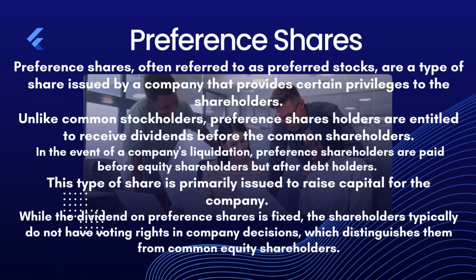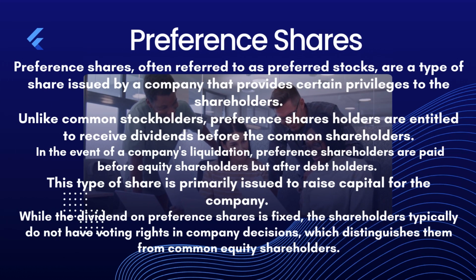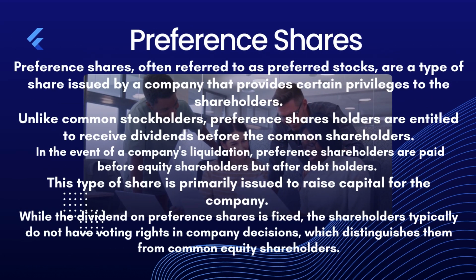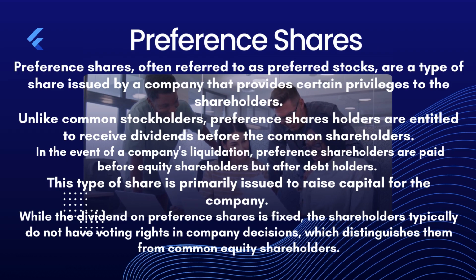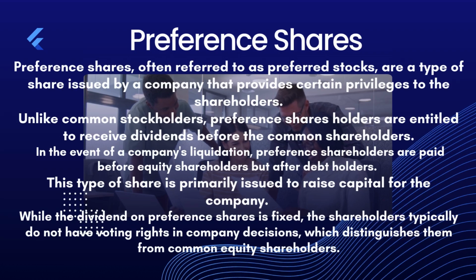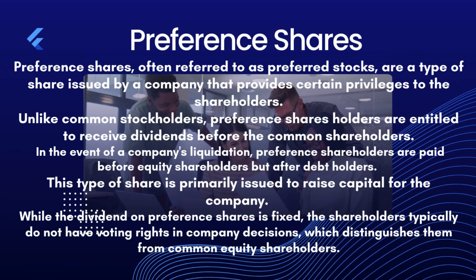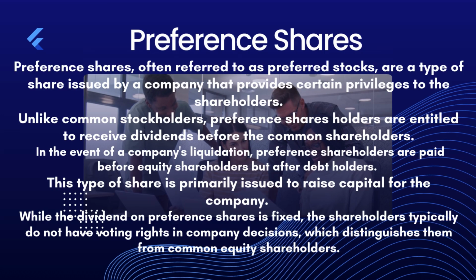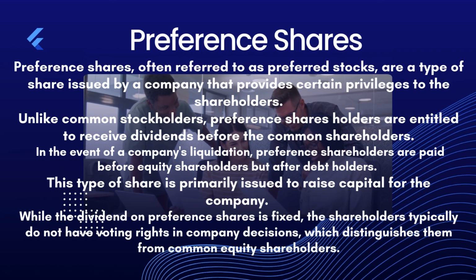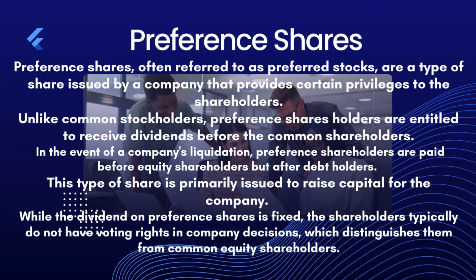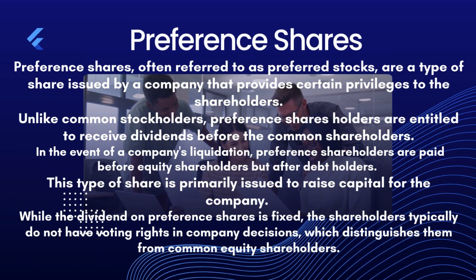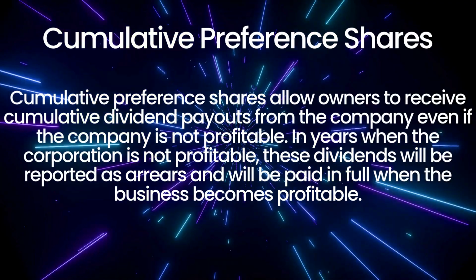Preference shares. Preference shares, often referred to as preferred stocks, are a type of share issued by a company that provides certain privileges to the shareholders. Unlike common stockholders, preference shareholders are entitled to receive dividends before the common shareholders. In the event of a company's liquidation, preference shareholders are paid before equity shareholders but after debt holders. This type of share is primarily issued to raise capital for the company. While the dividend on preference shares is fixed, the shareholders typically do not have voting rights in company decisions, which distinguishes them from common equity shareholders.